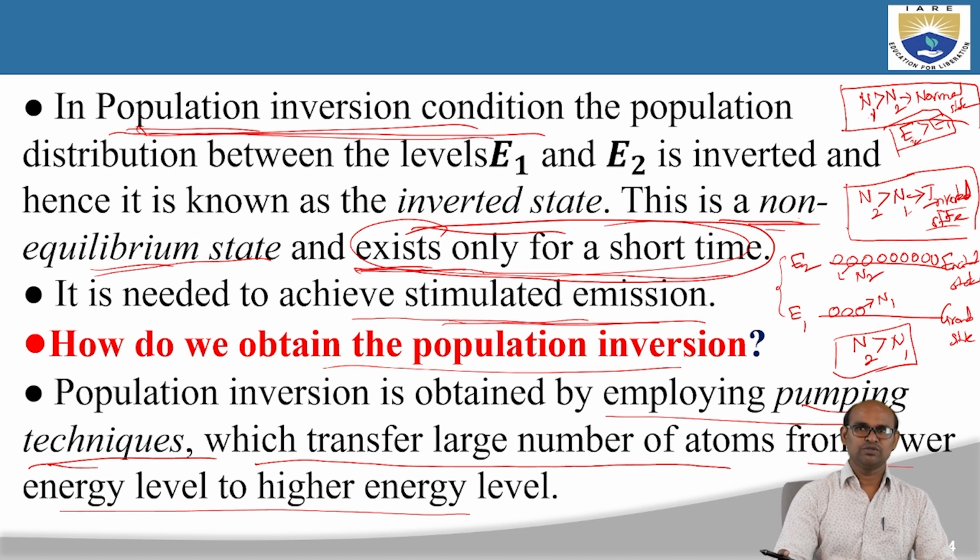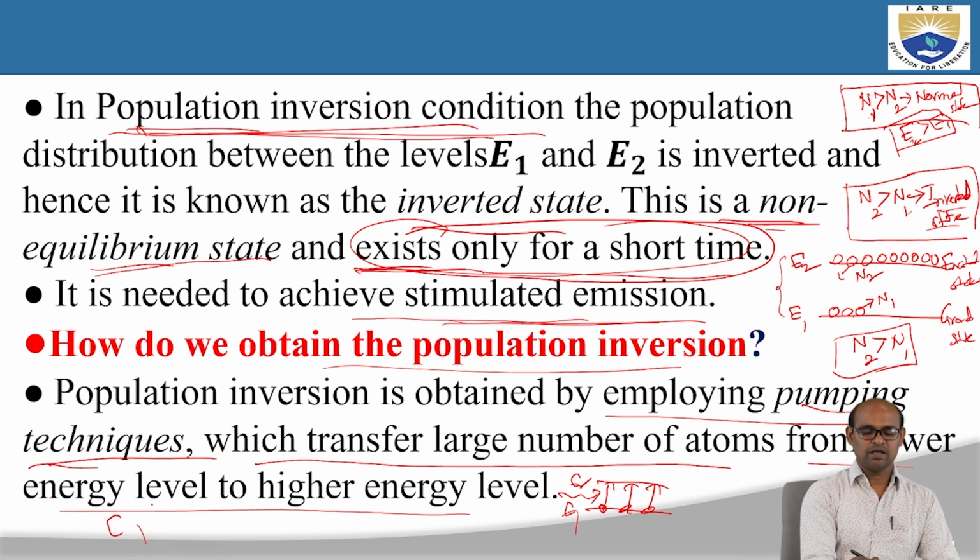By supplying energy, for example in the form of light, the atoms absorb the photons and get excited to the higher energy level, E2. Here the lower energy level is the ground state and the higher energy level is the excited state, E2.